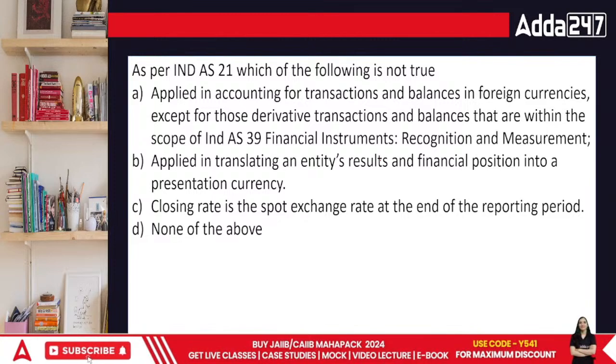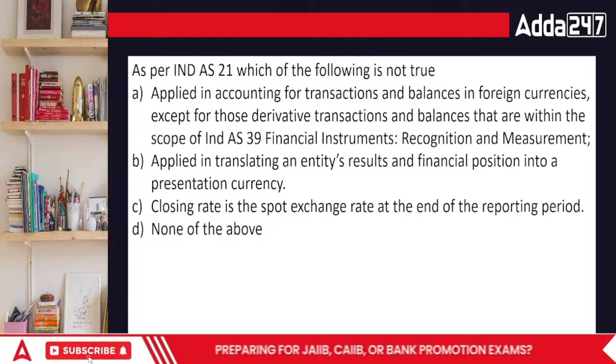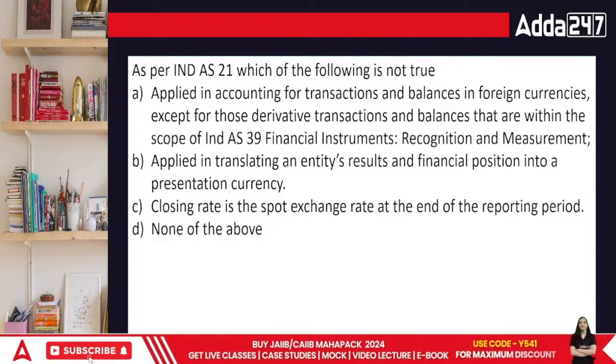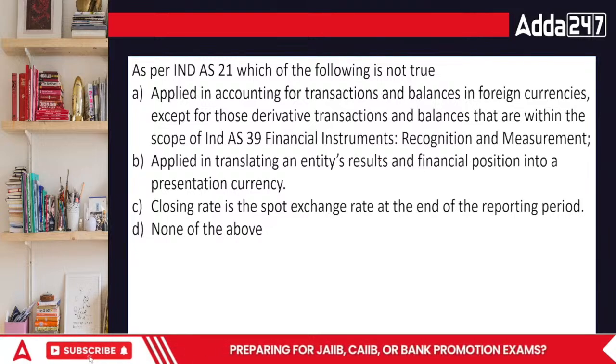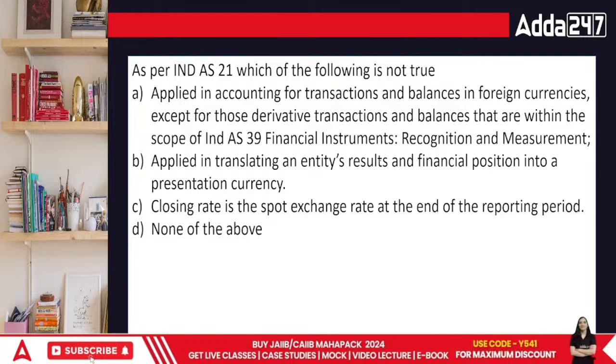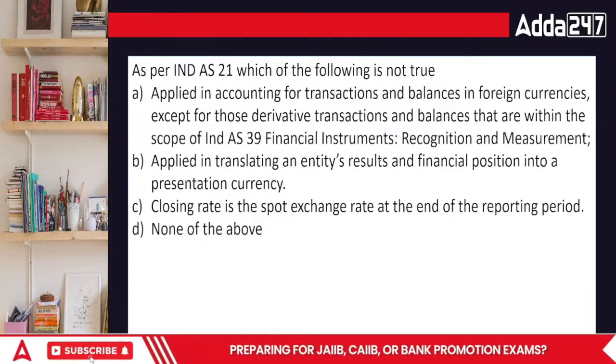As per Ind AS 21, which one of the following is not true? Applied in accounting of transactions and balances in foreign currencies except for those derivative transactions. Derivatives is a very important area that is covered in our examination, and balances that are within the scope of the Ind AS 39, financial instruments recognition and measurement.